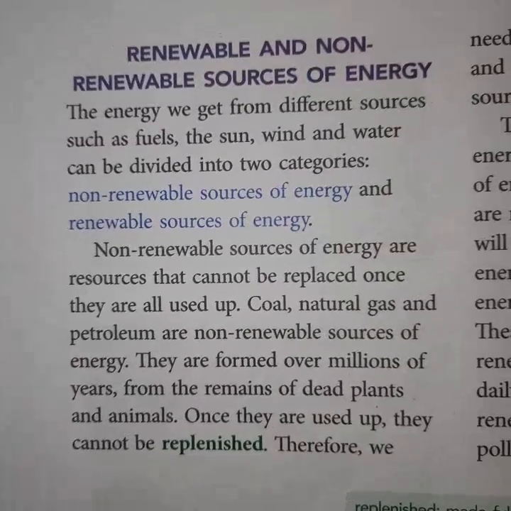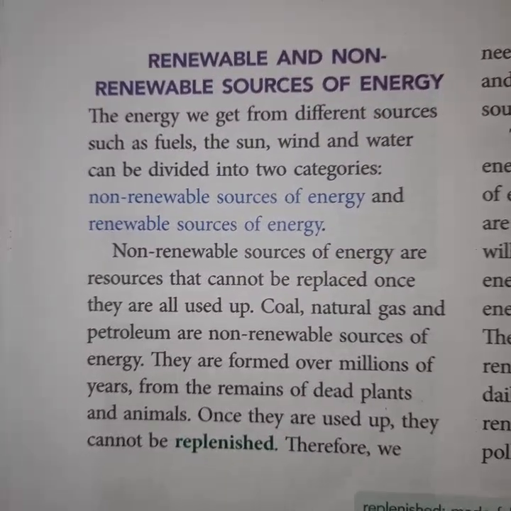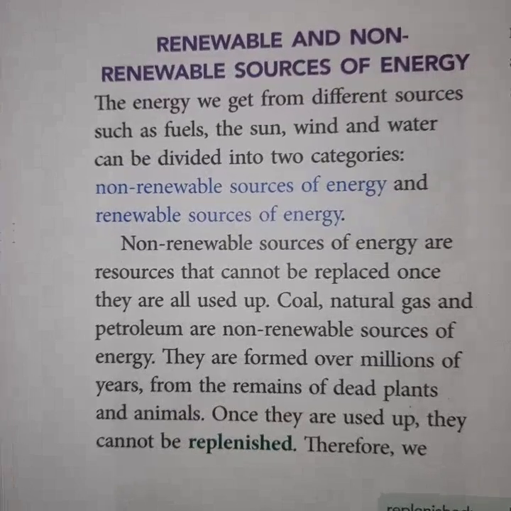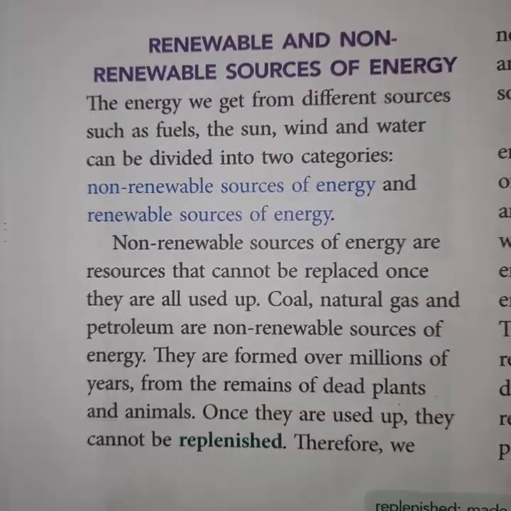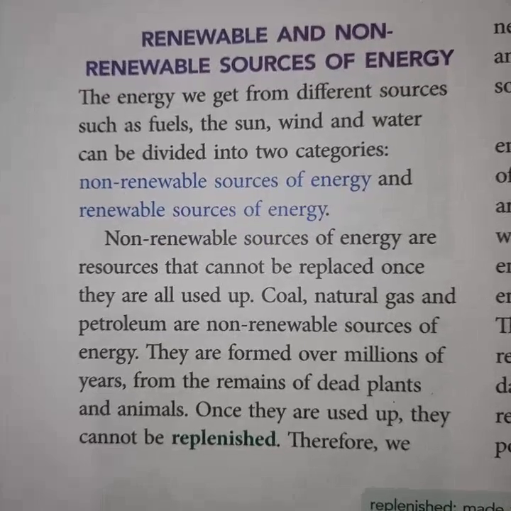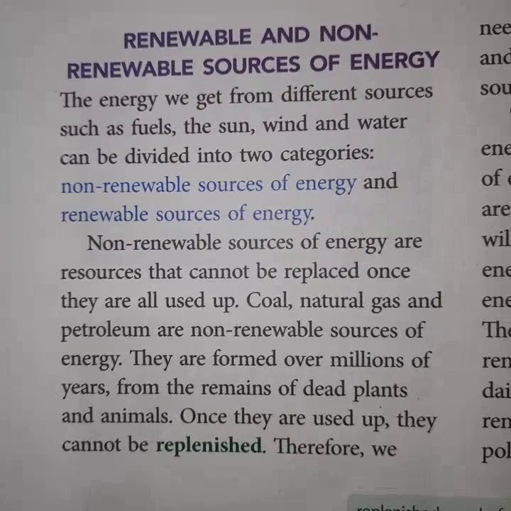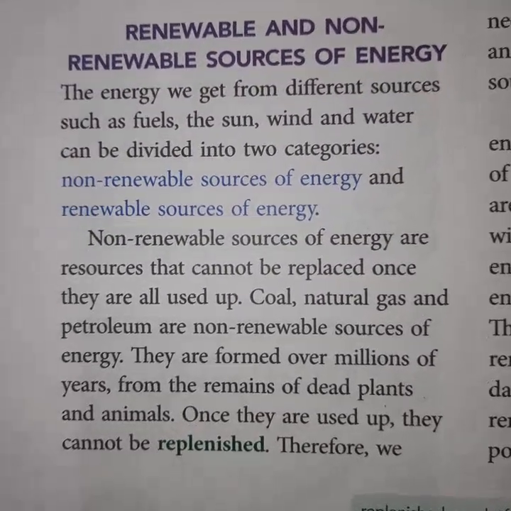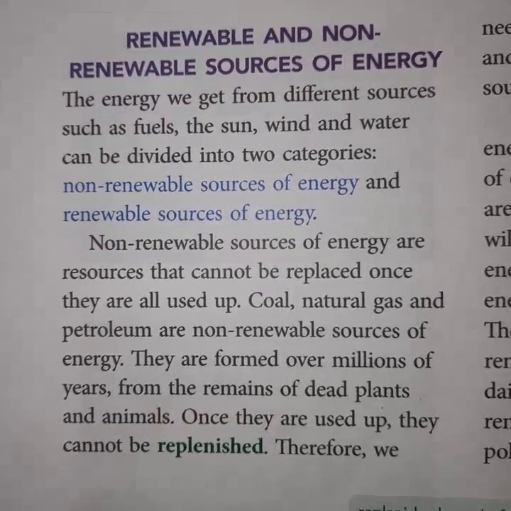It means we cannot produce them again and again, naturally or artificially, because they are very limited. Examples are coal, natural gas, and petroleum.